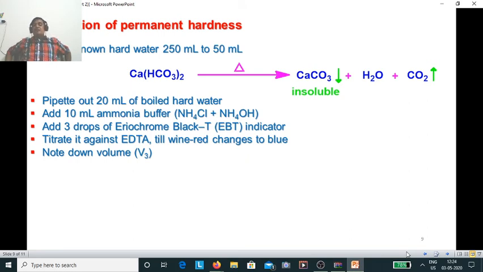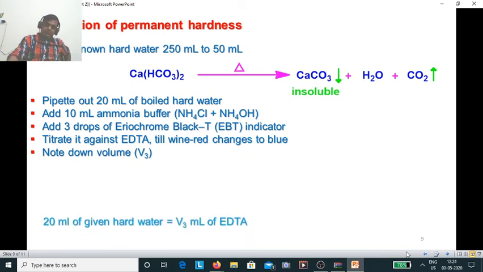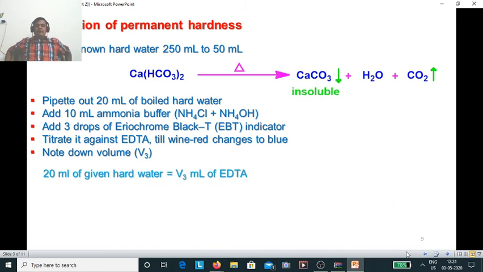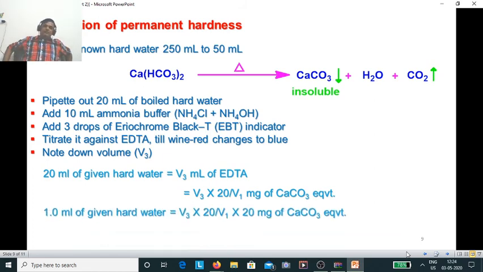So as we can assume, the 20 ml of given hard water, boiled water basically, would be equal to V3 ml of EDTA, and you know the value of 1 ml of EDTA, so you just need to fill it here. Then 1 ml of given hard water would be equal to, very simple, V3 into 20 by V1 into 20 milligram of calcium carbonate equivalent.